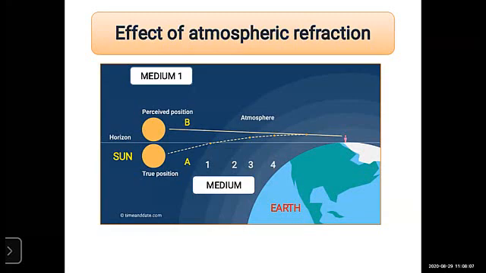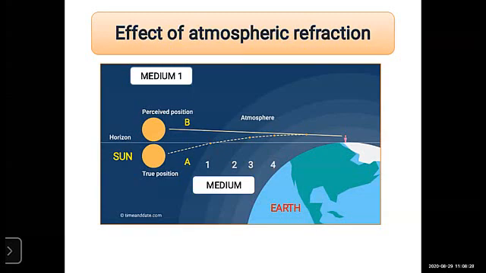What is the effect of atmospheric refraction, or the effect of the atmospheric air? Many layers are present here, and remember, vacuum is always a rare medium, and atmospheric air is a denser medium.